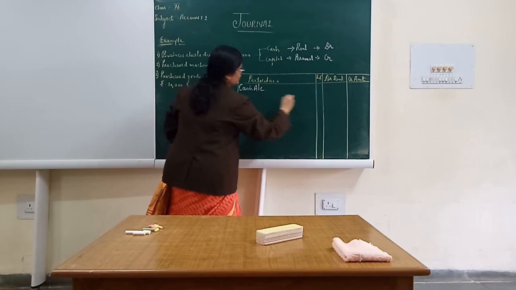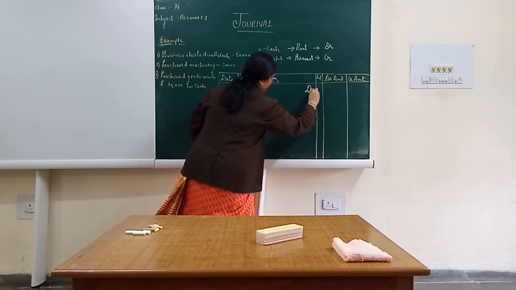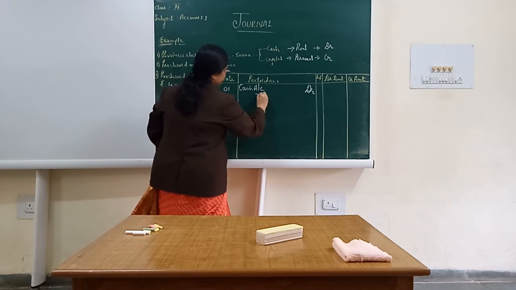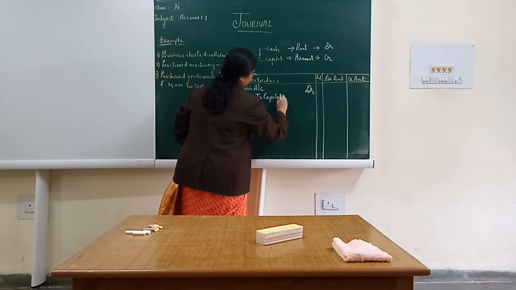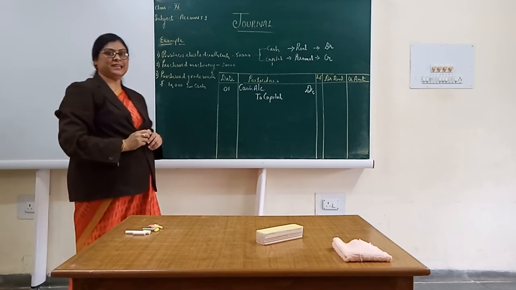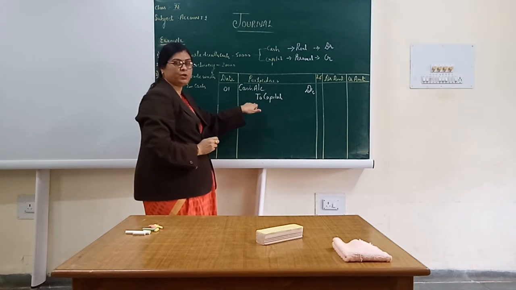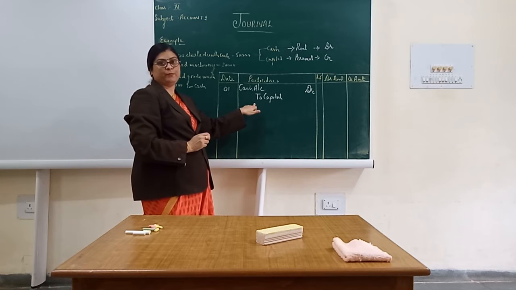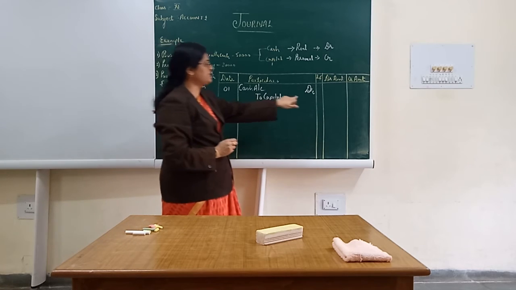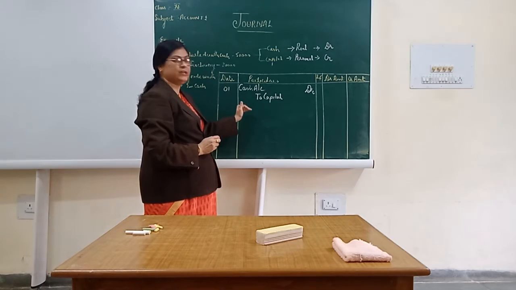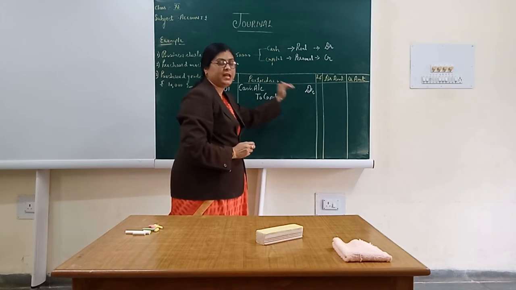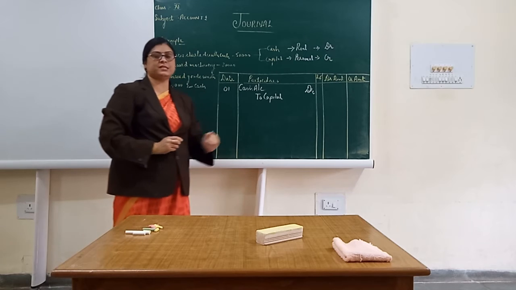An abbreviation of debit is to be recorded here. Then we write to capital. The accounts which are credited are to be supported with the word to. And there is no need to write the word credit in front of it, as it is already obvious. If one account is debited, another must be credited.